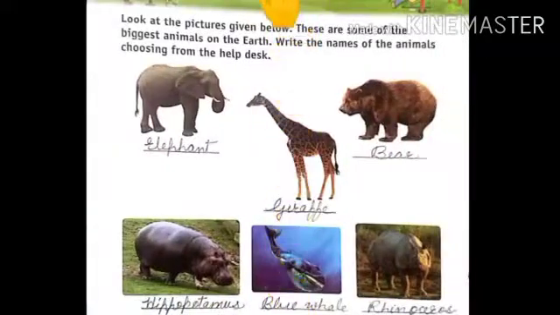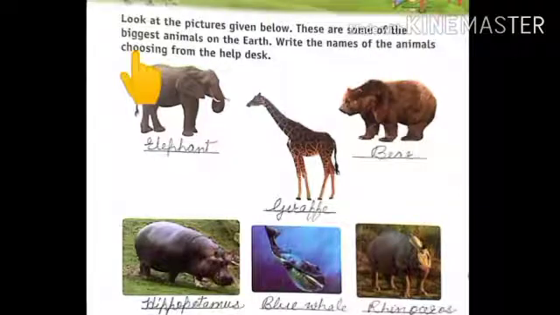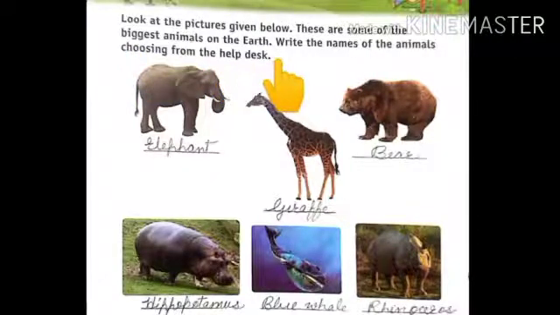Now it's time to do chapter 11. I am big. Look at the pictures given below. These are some of the biggest animals on the earth. Write the names of the animals choosing from the help desk. Here is the help desk: rhinoceros, blue whale, hippopotamus, elephant, bear, giraffe. So let's do. Which animal is this? Elephant.